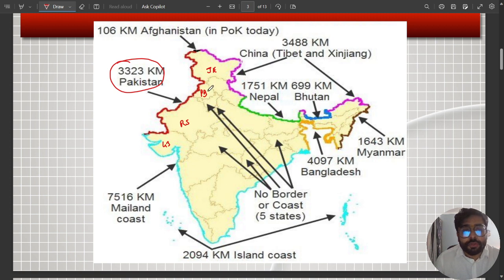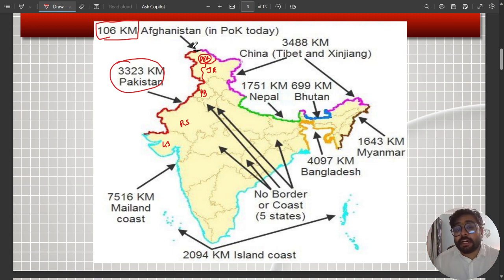Then, most of us don't know this, India shares a border with Afghanistan as well. Presently we have a LOC which is somewhat similar to what I have drawn here. But India claims that all this portion is Indian territory, that is Pakistan occupied Kashmir. And from this territory, we have a border that touches Afghanistan. This is 106 kilometers in length. So can you guys tell me what is the name of the border line that India shares with Afghanistan? Do let me know in the comment box.